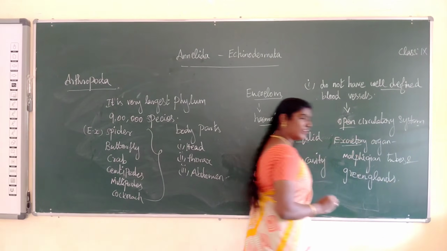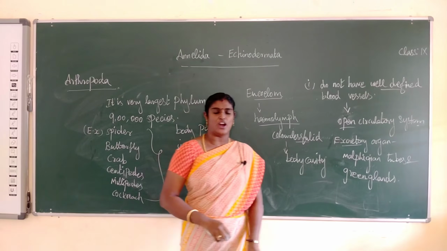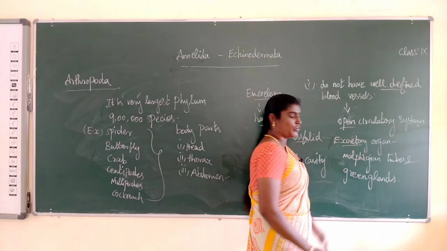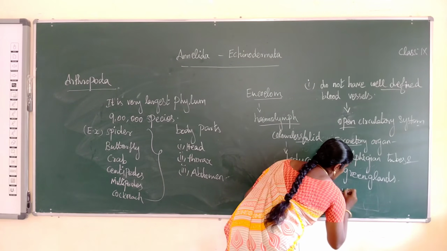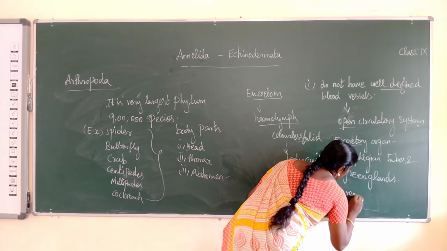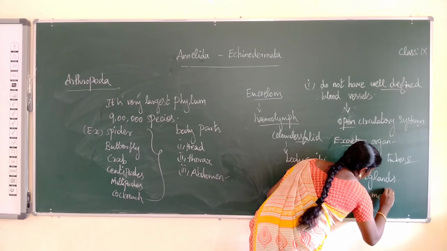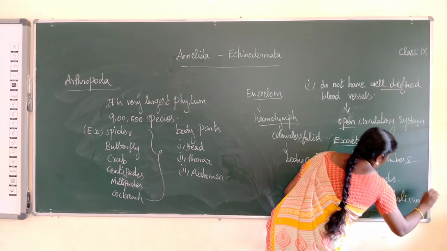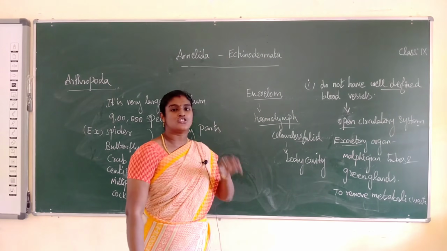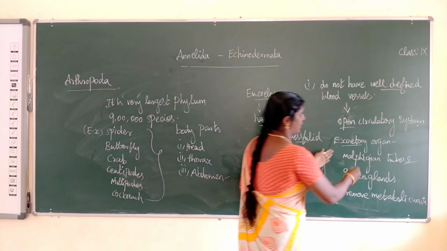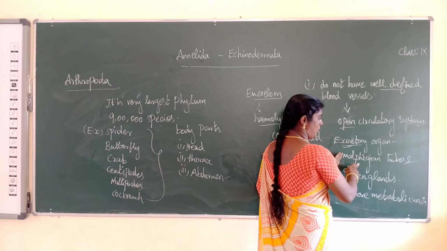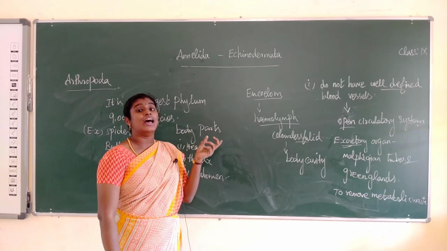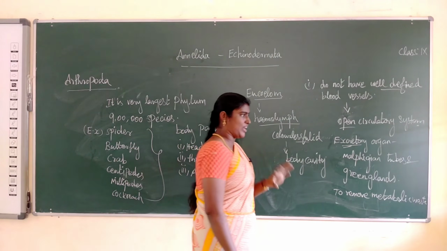In earthworm, what is the excretory organ? Nephridia. What is the use of the excretory organ? Its main use is to remove metabolic waste. What is the excretory organ in Arthropoda? Malpighian tubes and green glands. What is the excretory organ in Annelida? Nephridia. Differentiation is very, very important, students.